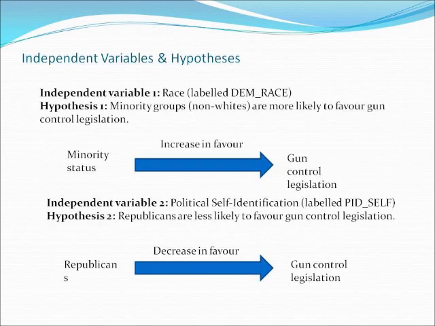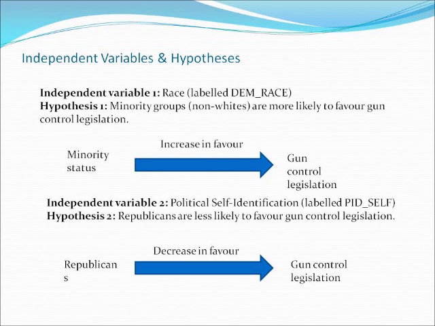In Robert Singh's paper, Gun Control in America, he states that most gun crimes in the United States involve minority groups. Thus, my first hypothesis is that non-white individuals will be more in favor of harsher gun control laws because such laws would reduce gun crime in their communities. Therefore, my first independent variable is race. This has been broken down into two categories, whites and non-whites.